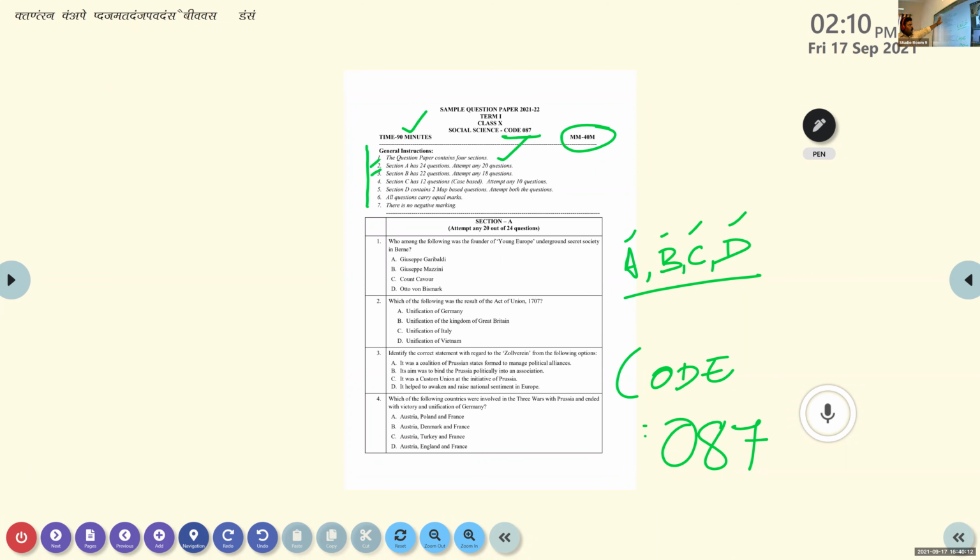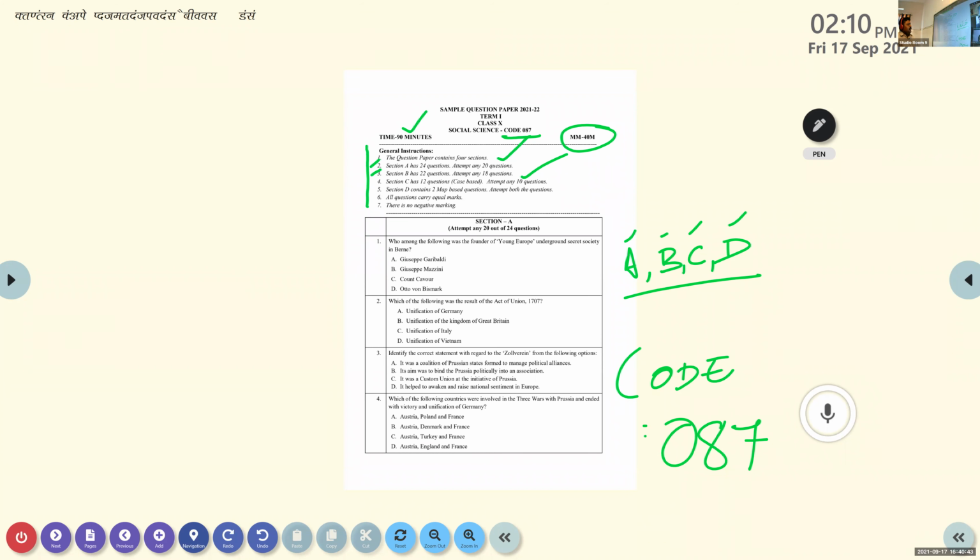Next, section C, point number 4. Section C has 12 questions, and the speciality is that they are source-based, paragraph questions from the 4 different subjects. One paragraph question from history, one from geography, one from political science, and one from economics. So 4 such kinds of questions are there, 12 questions in all. Out of that, you should attempt 10 questions. Note down, 10 questions.